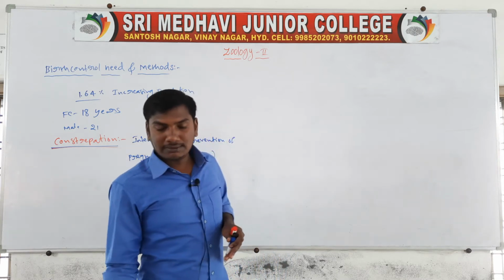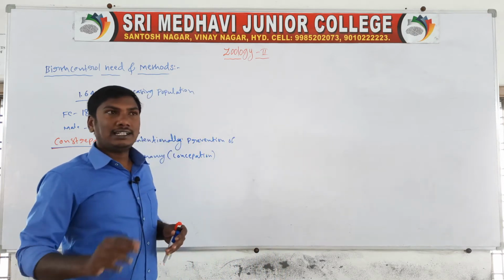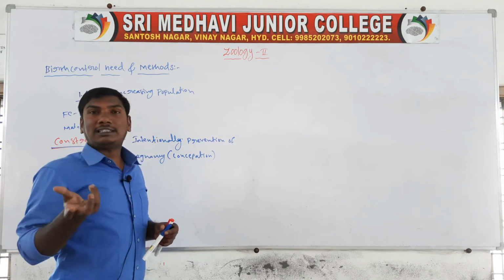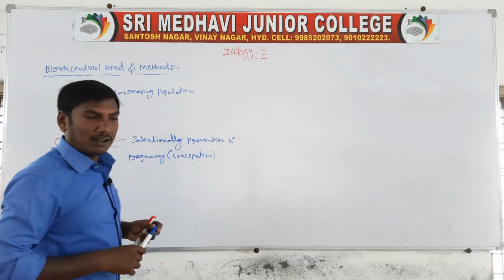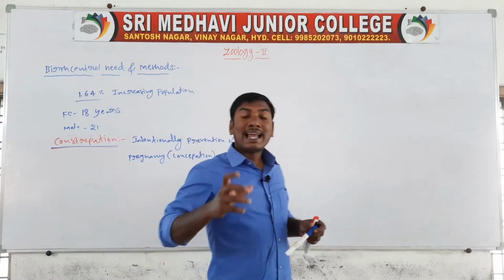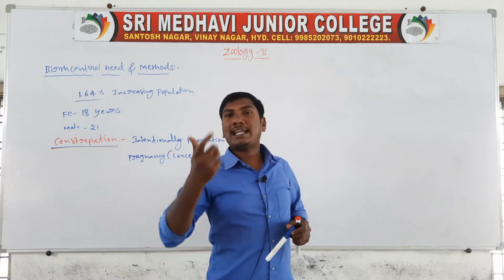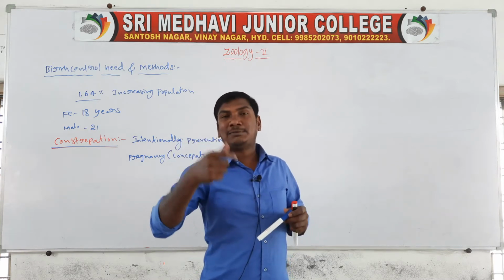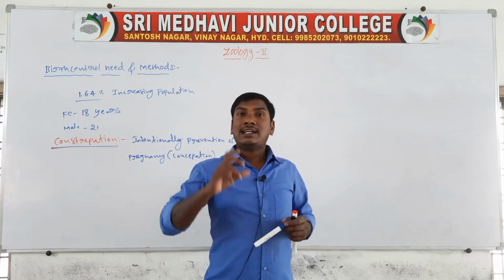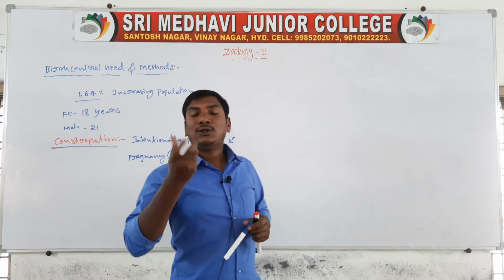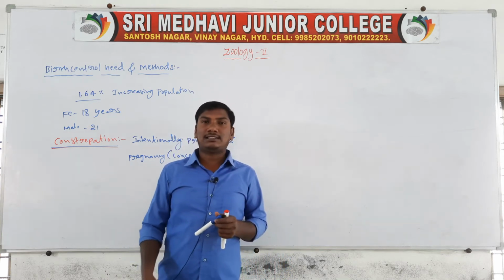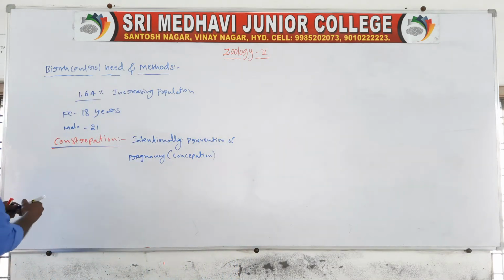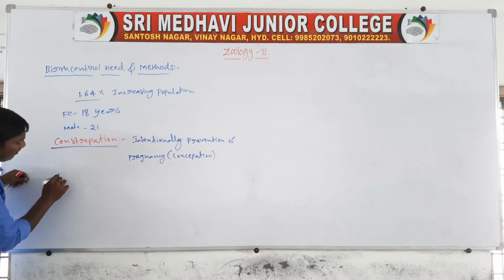Contraceptive birth control methods include natural methods, barrier methods, oral pill methods, intrauterine methods, and surgical methods. These methods are used for the prevention of pregnancies. The first one is the user-friendly method.